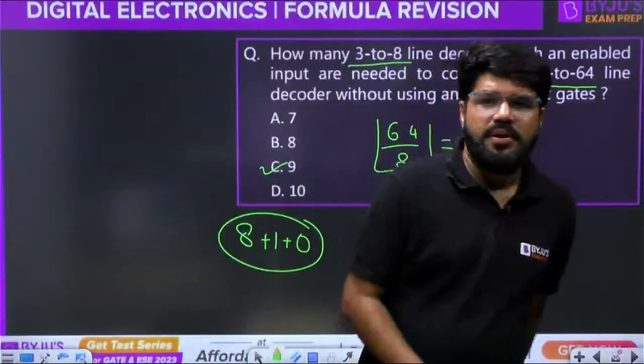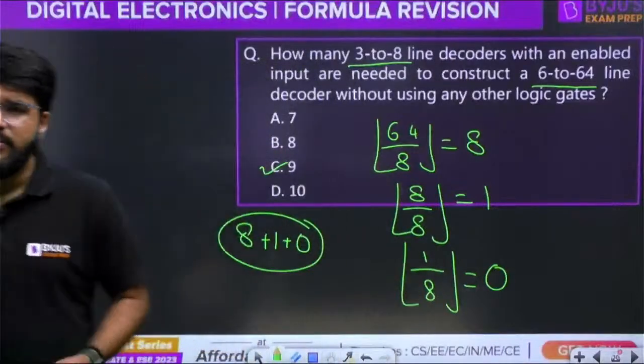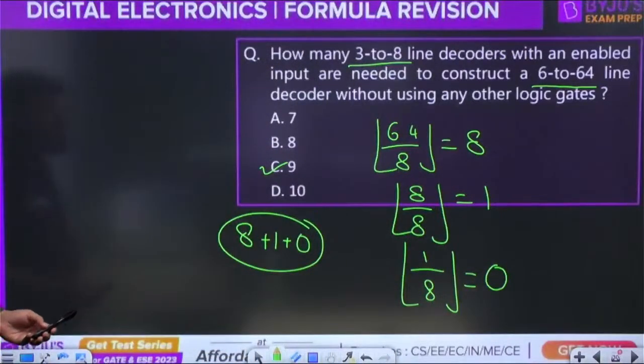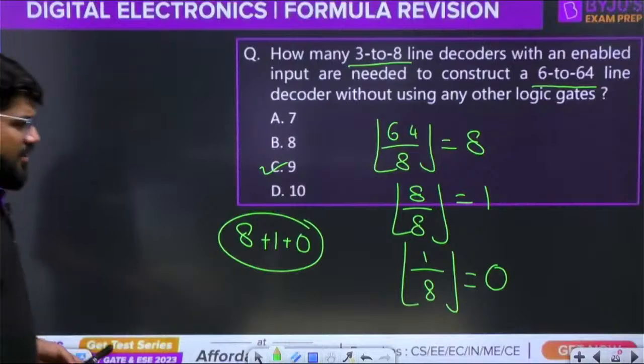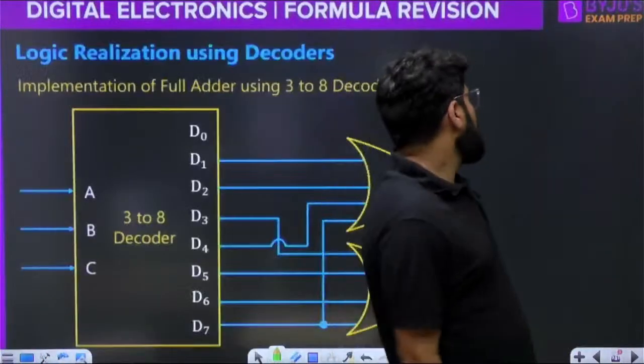Chalo, this one is simple. Yes, Nishu, 10 only? Just recheck that value again. Okay, the answer is equal to 9. Simple. So this is a technique. Let's go to the next one.